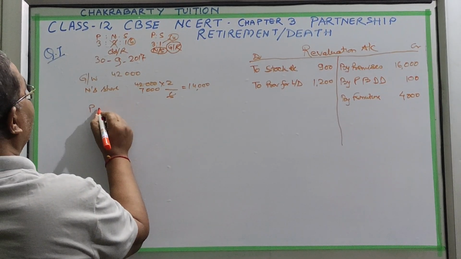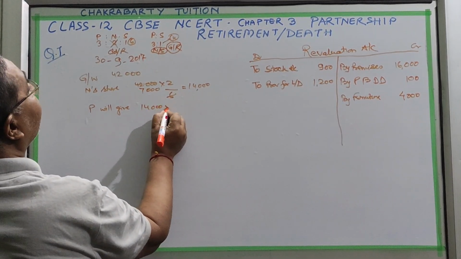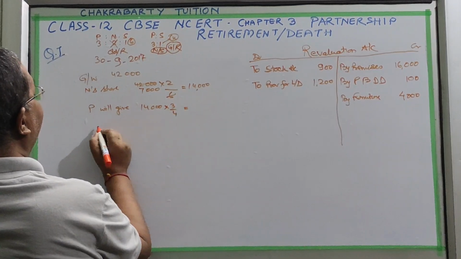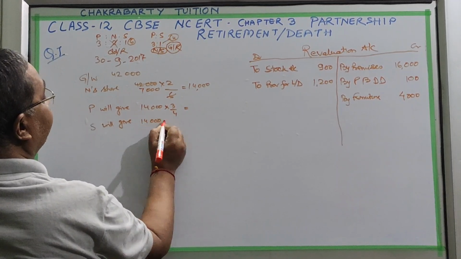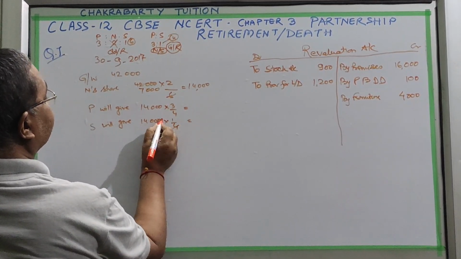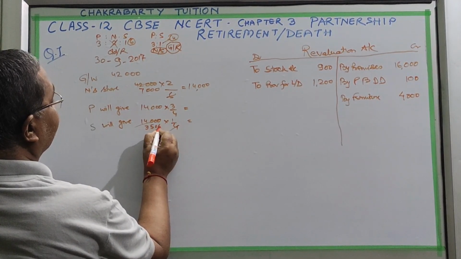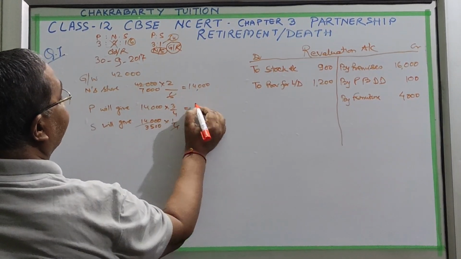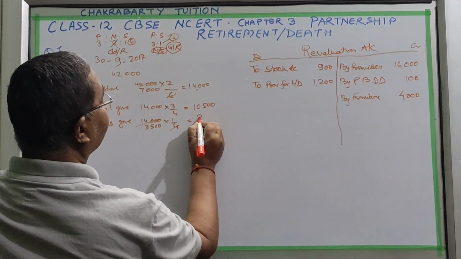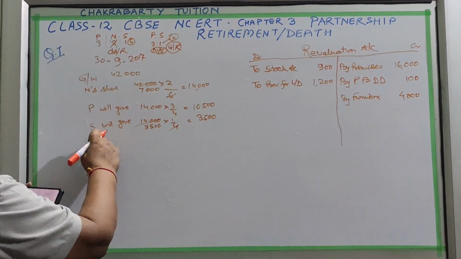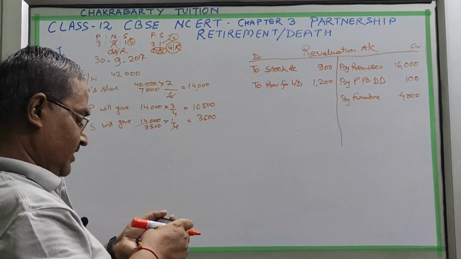So P will give 14,000 into 3 by 4, and S will give 14,000 into 1 by 4. That is 10,500 and 3,500. So the goodwill calculation we have done, but it goes to the capital account directly. It does not go to the revaluation account.